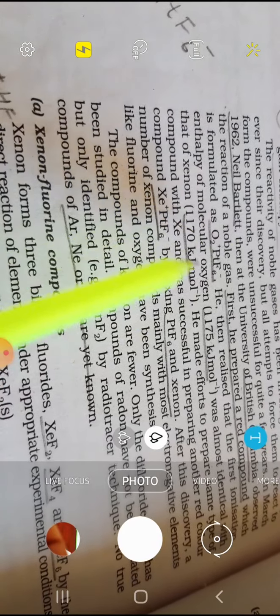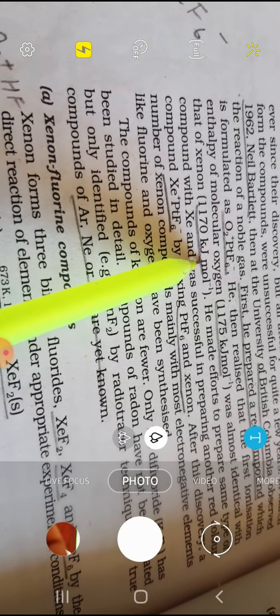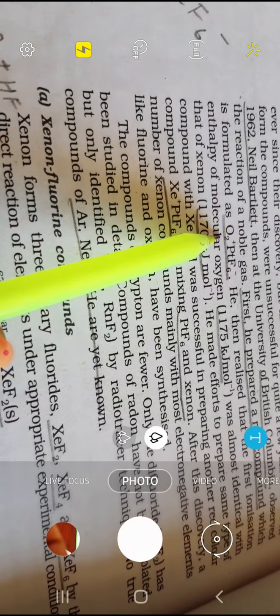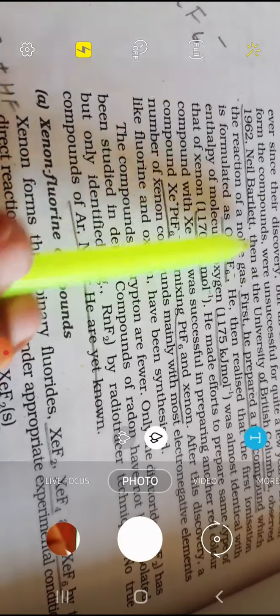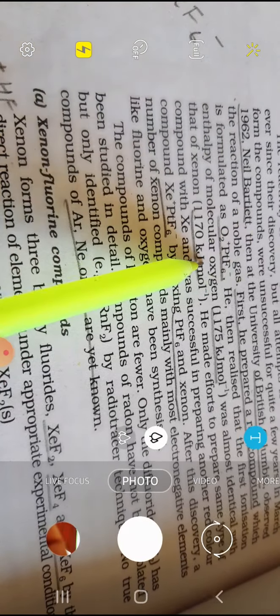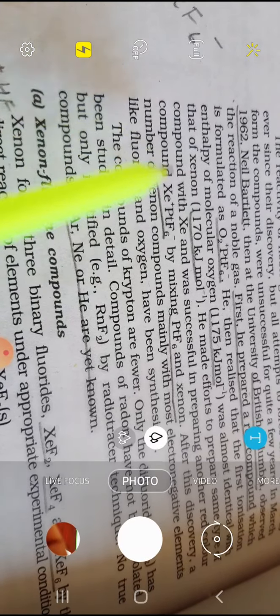Why is this possible? Because oxygen and xenon both have nearly the same ionization enthalpy. So when oxygen can form a compound, then xenon can also form one. This was the observation made by Neil Bartlett, and xenon has a low ionization enthalpy, that is why it is able to form stable compounds.